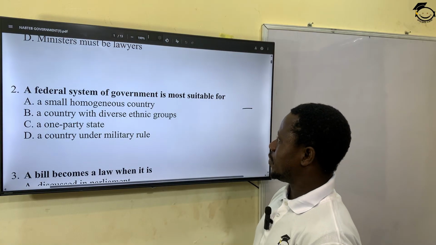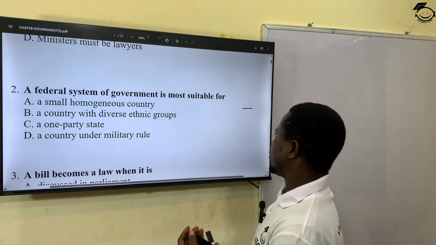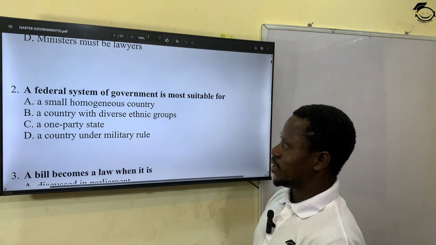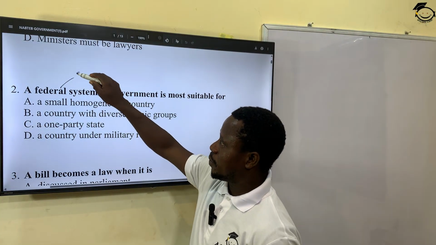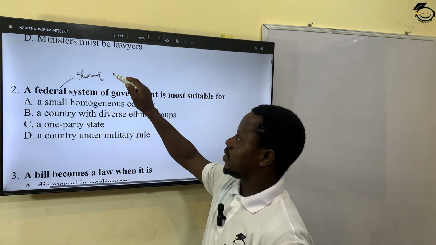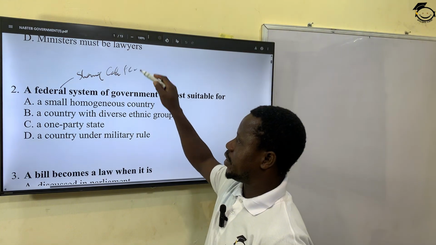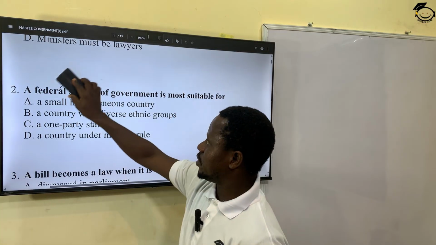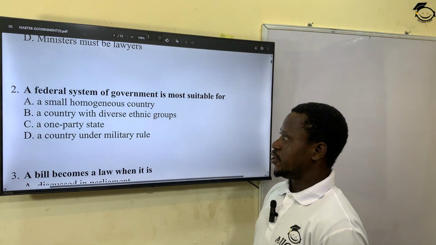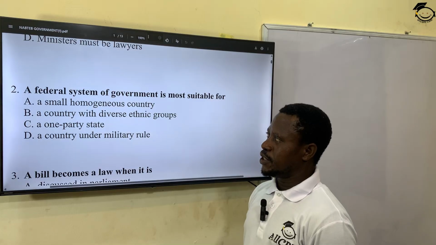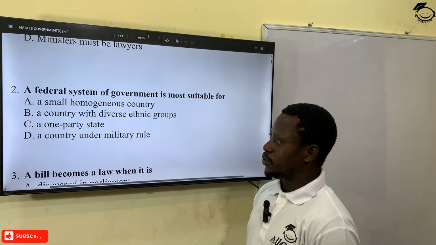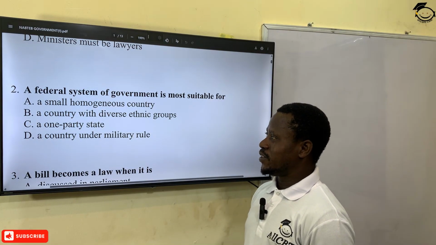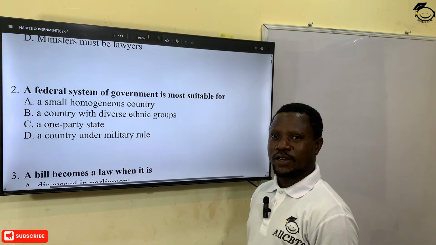A federal system of government is more suitable for, when we say federal system, where there's sharing of governmental power between the central government and the component units. So let's see, what kind of arrangement is it suited for? A. A small homogeneous country. B. A country with diverse ethnic groups. C. A one-party state. D. A country under military rule.